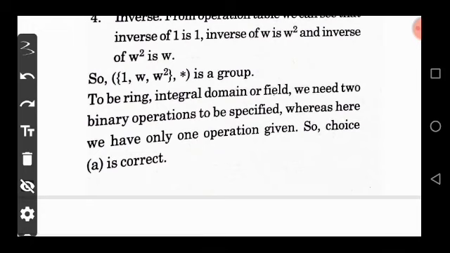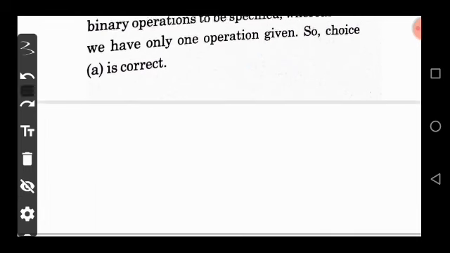Now, it is not a ring as well as integral domain or field. We need two binary operations to satisfy, whereas here we have only one operation given. So option A is correct, means it is a group. Now move on next question.